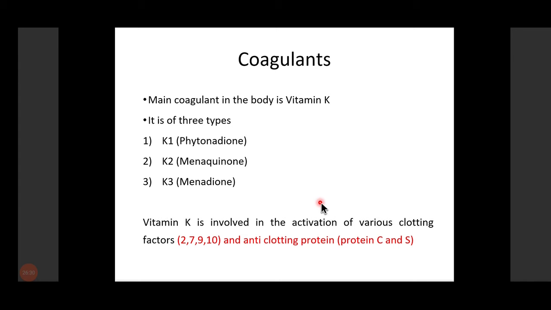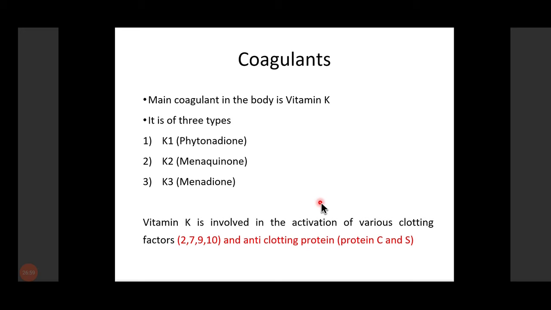So before going to the anticoagulants, very briefly, I will talk about the coagulants. The main coagulant in the body is vitamin K. It is of three types: K1, K2, K3. K1 is phytonadione, K2 is menaquinone, and K3 is menadione. जो coagulant वाला part है, it is not important for the professional के लिए, but it is important for the PG MCQ part.